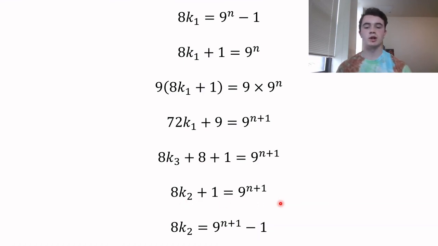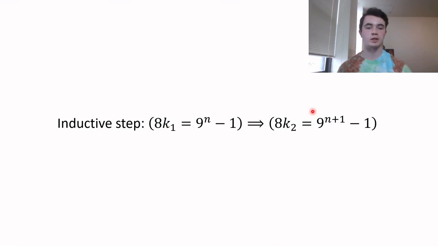And finally, we just subtract 1 from both sides, and we get our right-hand side from the previous slide. 8 times some constant equals 9 to the n plus 1 minus 1. So if we go back to our inductive step, that proves that this side implies this side, which, according to the definition of mathematical induction, actually means that this property that we've defined is true for all positive integers. And that gives us our answer to our problem. Thank you.